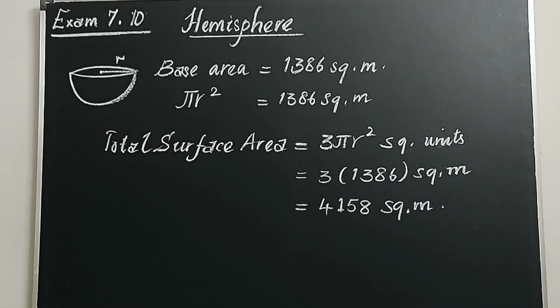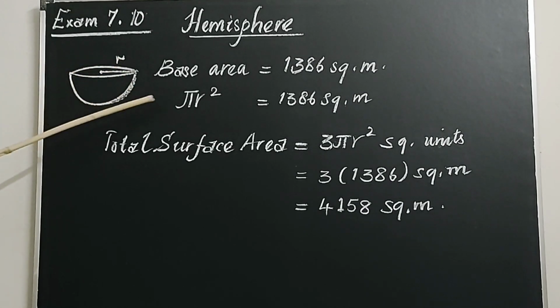You may wonder which bowl or which vessel has such a base area in square meter. No, just think of the dome of a mosque, which is hemispherical in shape. Some buildings may have domes. The upper part is hemispherical in shape. Its base area is like that, 1386 square meter. Base area is the area of the circular base.